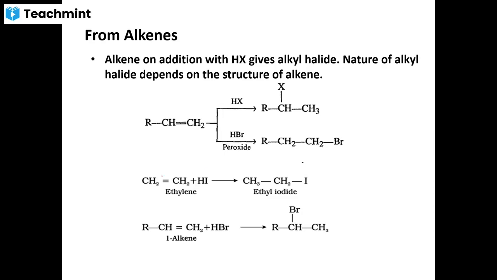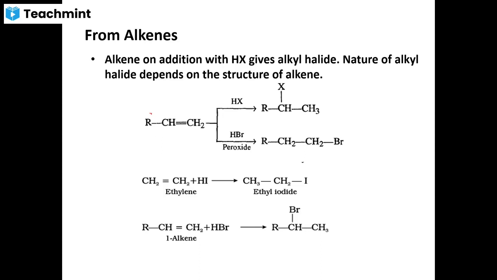Suppose a symmetric alkene reacts with any of the hydrogen halides, HI, HBr or HCl, you are going to get the respective alkyl halide. For instance, ethene reacts with hydrogen iodide to give ethyl iodide. Suppose an unsymmetric alkene reacts with a halogen acid like HCl or HBr without the aid of any other reagent or peroxide, then it proceeds according to Markovnikov addition. There you get secondary or tertiary type of alkyl halides.